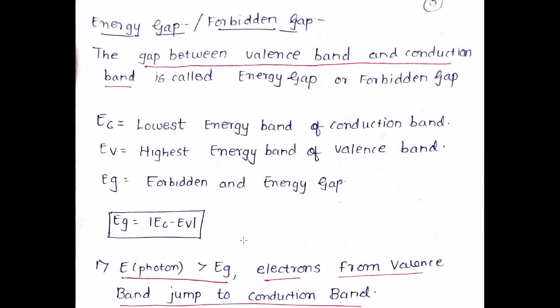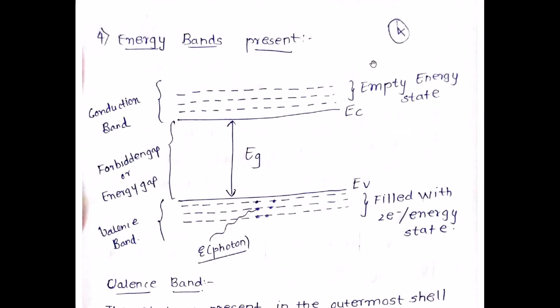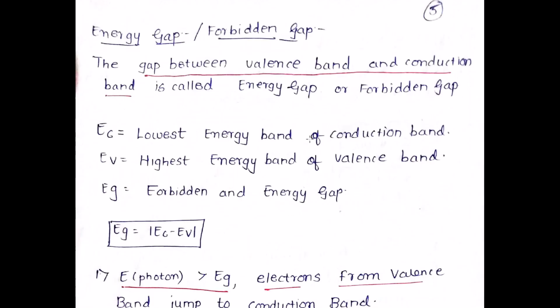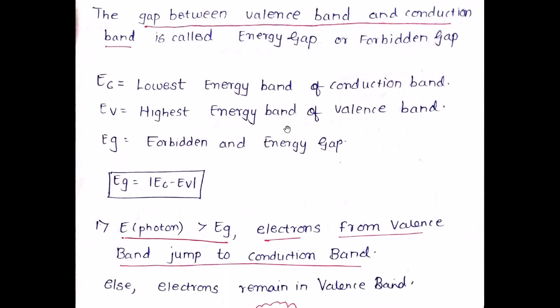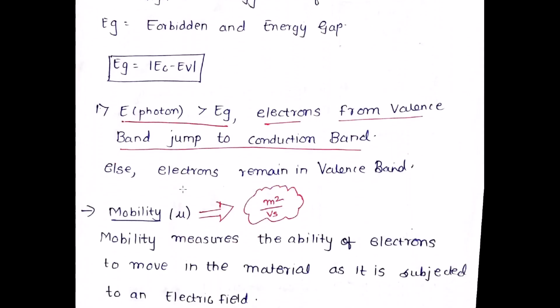Then we have the forbidden gap or the energy gap. The gap between the valence band and conduction band is called the energy gap or the forbidden gap. As I told you, you have the conduction band and you have the valence band. The difference between them, or the gap between them, is called the forbidden gap or the energy gap. So you have EC, which is the lowest energy level of the conduction band. I've already told you. EV is the highest energy level of the valence band, and the energy gap is given as the difference |EC - EV|. I hope I'm very clear with this.